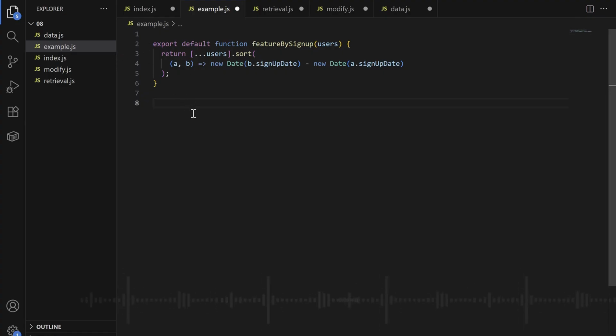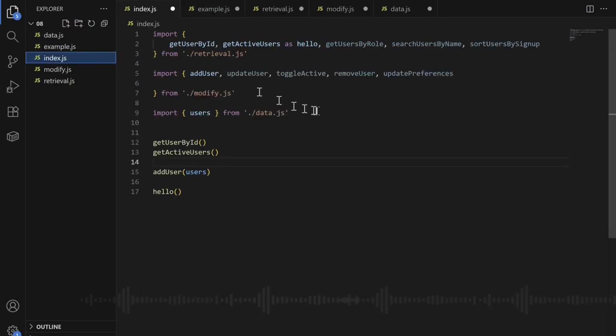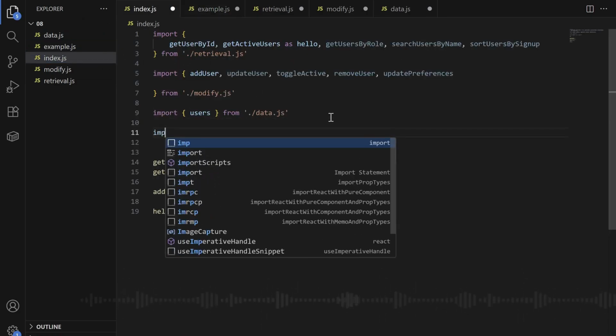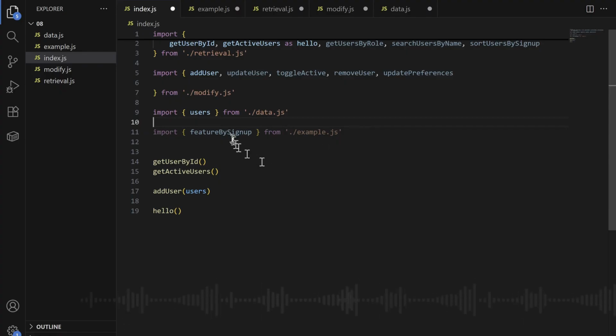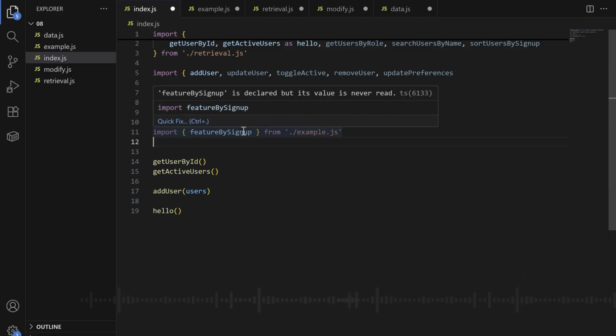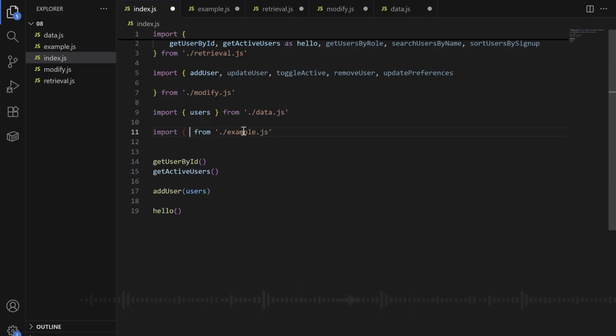I will call it example.js. Let's say I import this function into our file. Now, as I told you, to import, I have to use the name inside these curly braces. However, if I export it as default, then I can simply import it using any name whatsoever, because since we already specified that this is the default function when we were exporting, the program will automatically know which one to import from this file.